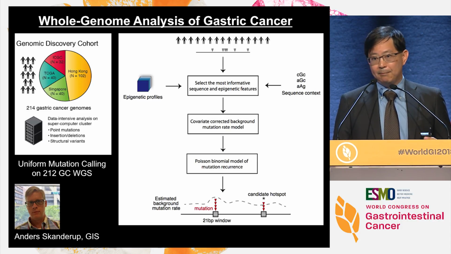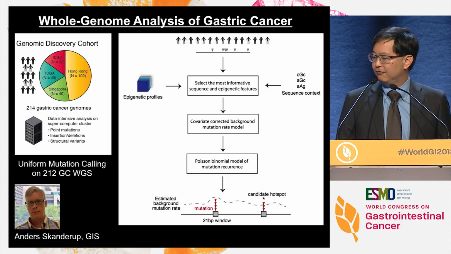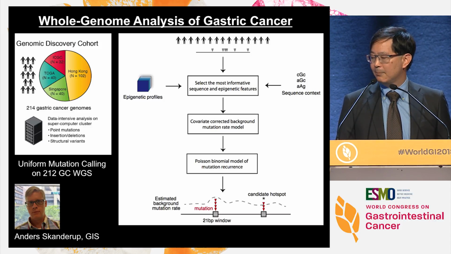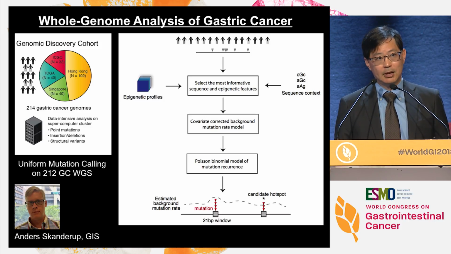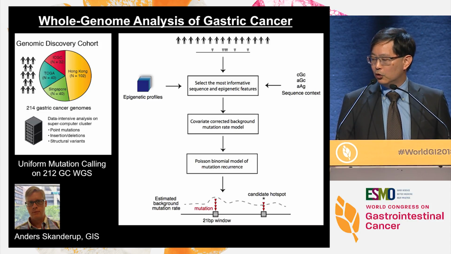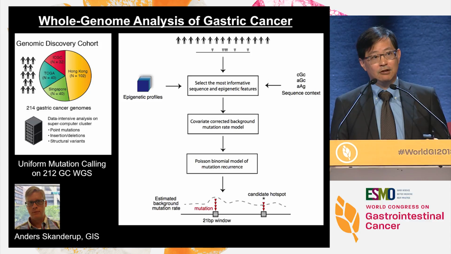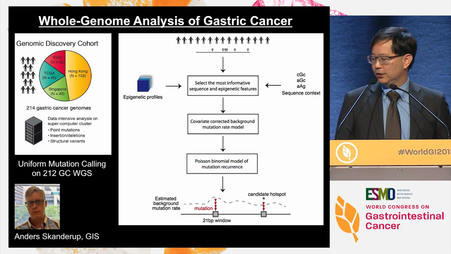Then what we now need is that background correction, that background mutation model. For that, what we've done is to take in over 200 different features. We call them covariates, things that might influence the background mutation rate. These range from epigenetic to sequence context. I'll give you an example in the next slide. Then we look to see which are the most informative sequence and epigenetic features to create the correct background mutation model. Once we have the background mutation model and the mutation calls, we can combine those two and see if there are any driver mutations in the non-coding genome.